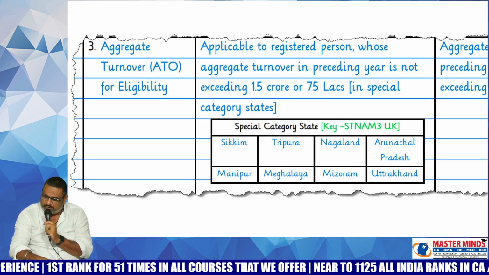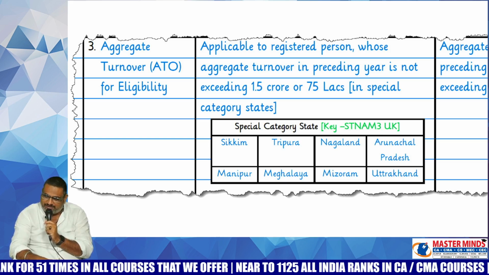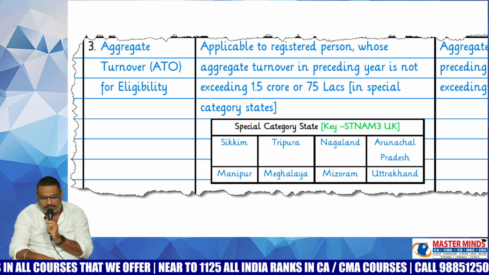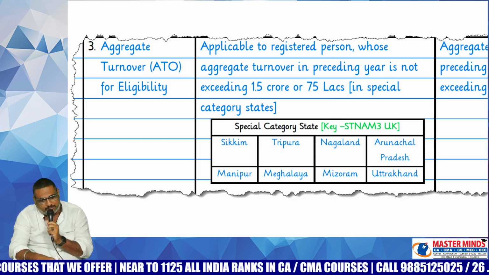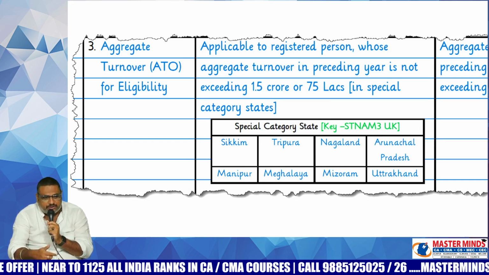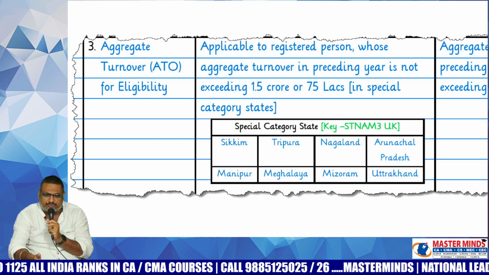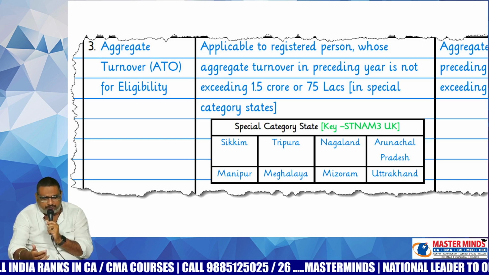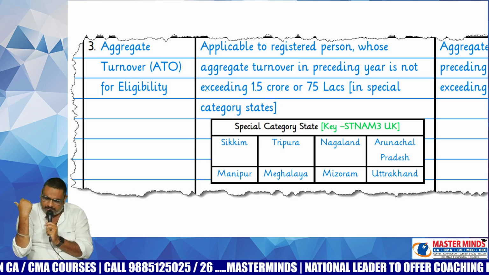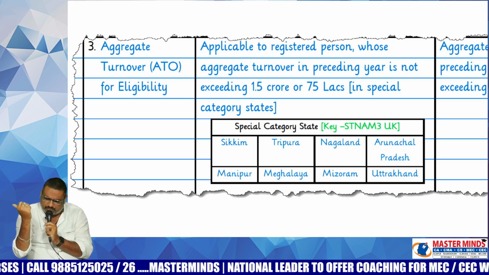In order to check whether we are eligible for this composition scheme or not, we need to check the previous year turnover. If it is less than or equal to 1.5 crore, then in the current year you are eligible for this composition scheme. But with respect to a few states, instead of 1.5 crore, what is the limit that will be applicable? 75 lakhs. What are the states where this 75 lakhs limit will be applicable? Sikkim, Tripura, Nagaland, Arunachal Pradesh, Manipur, Meghalaya, Mizoram, Uttarakhand.